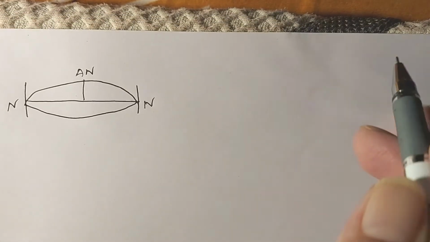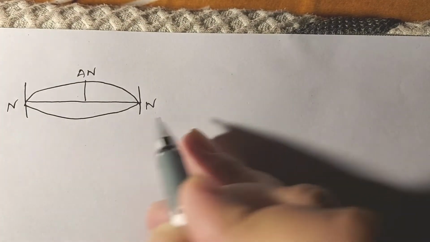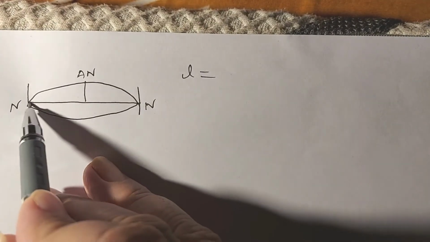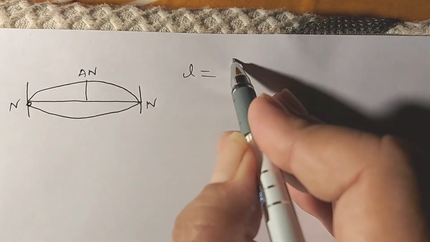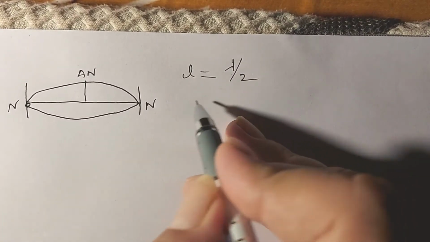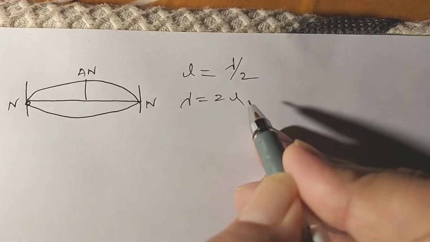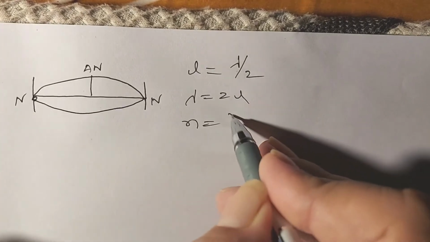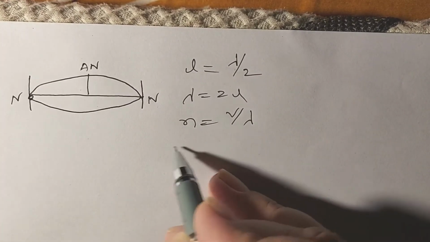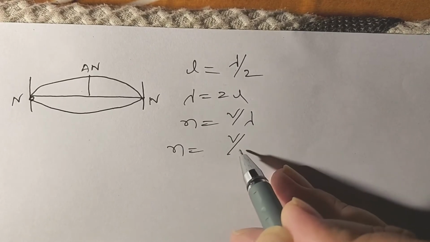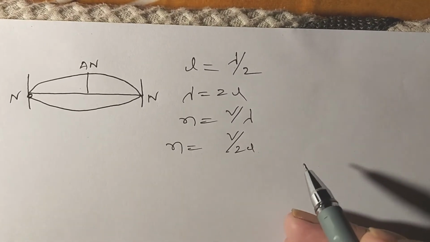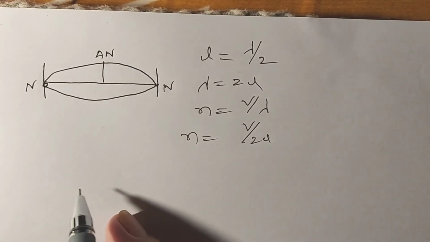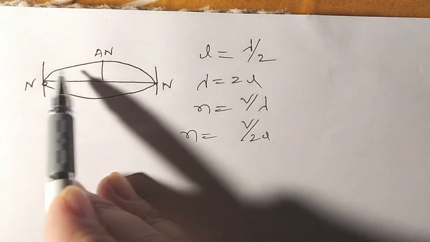Now, in each case, we are going to calculate the frequency of the string. What is the length of the string here? The distance between two nodes is lambda by 2. So, here lambda is equal to 2L. We know the basic formula: frequency of string n is equal to V by lambda. So, n is equal to V by 2L, since lambda is equal to 2L.